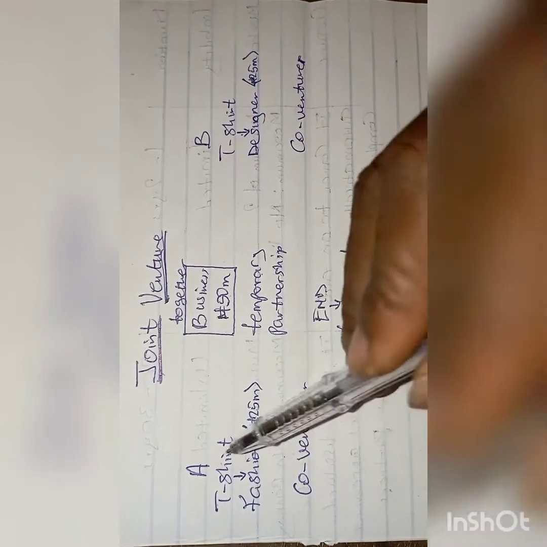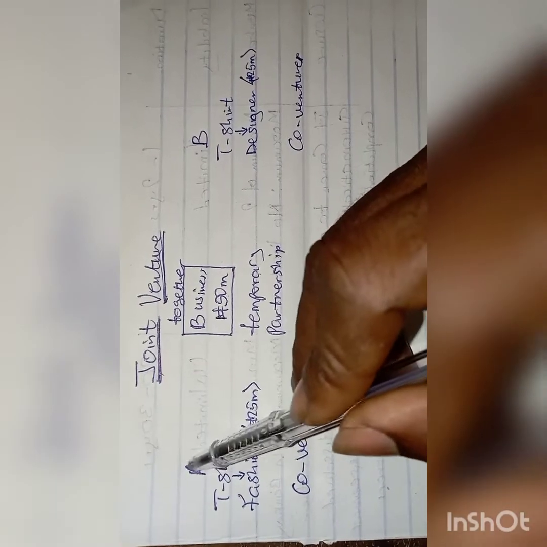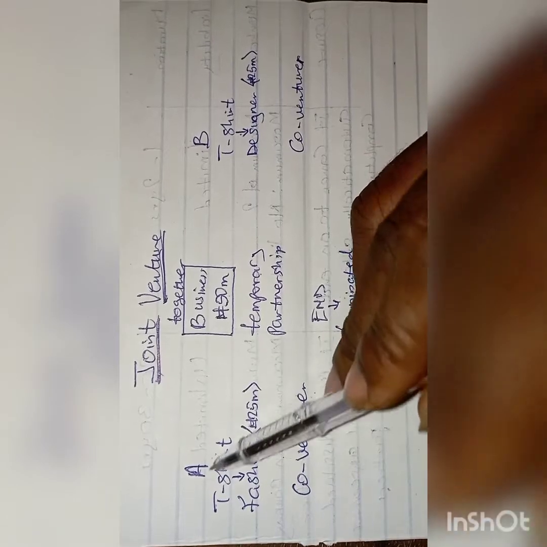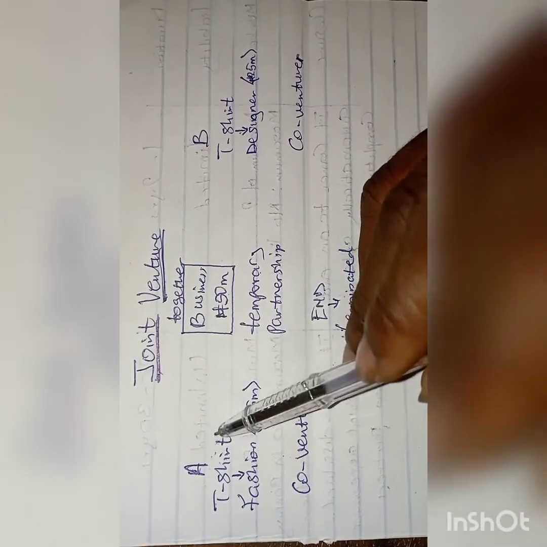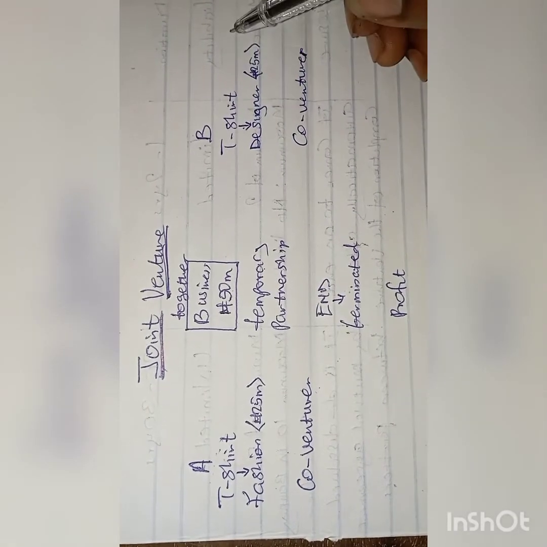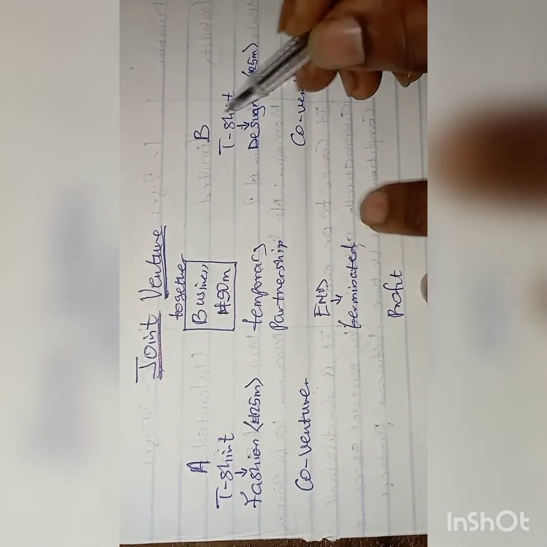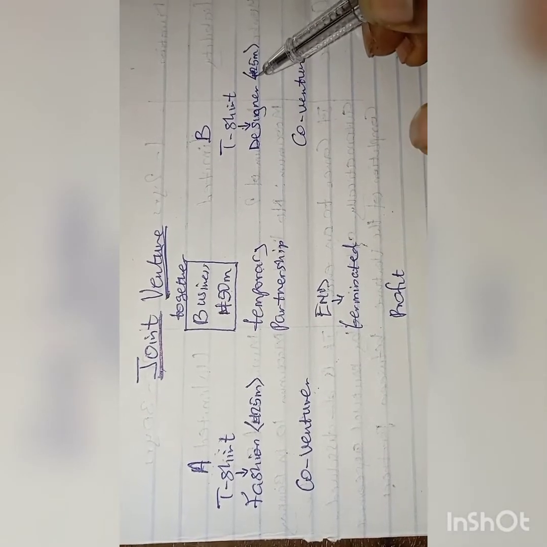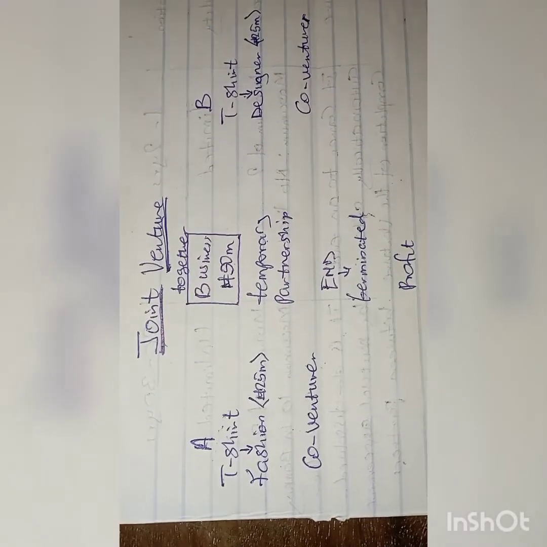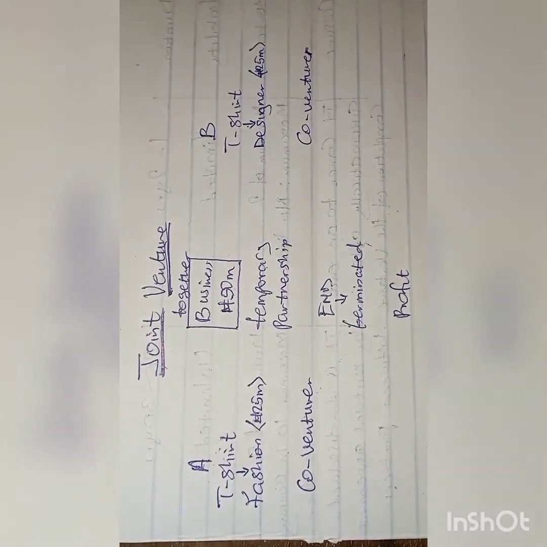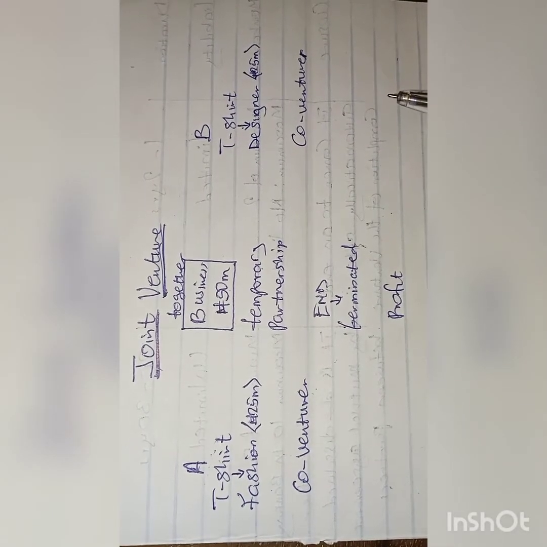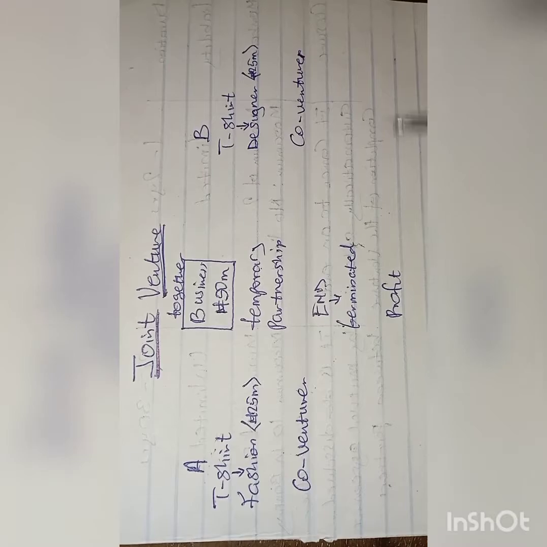For example, we have business A and business B. Business A is into t-shirt business, so they are selling t-shirts, while business B is also selling t-shirts. Business B's name is Designer, while business A is Fashion. In this case, these businesses can come together to meet a particular target, a temporal target.